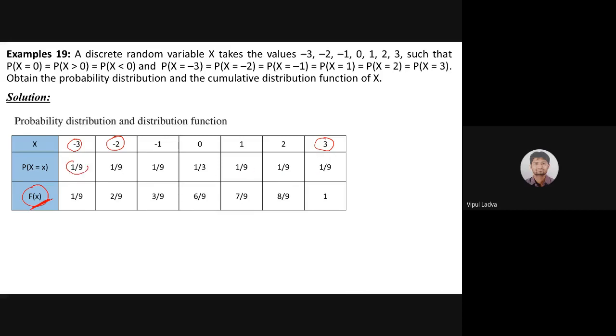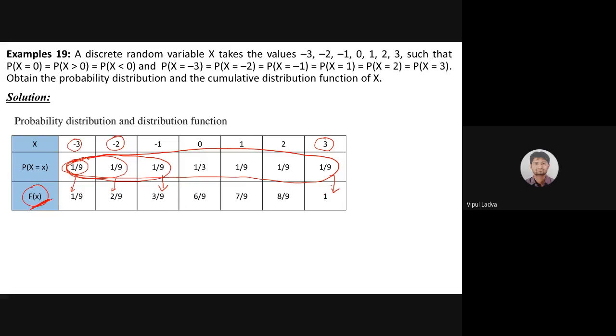That means 1 by 9 will be as it is for X equals to minus 3, and for the second, adding 1 by 9 plus 1 by 9 gives 2 by 9. Then after addition of 3 probabilities it will be 3 by 9, and likewise for the last, we had added all these probabilities and that probability must be 1. So this was the story for the cumulative distribution function for the discrete random variable.